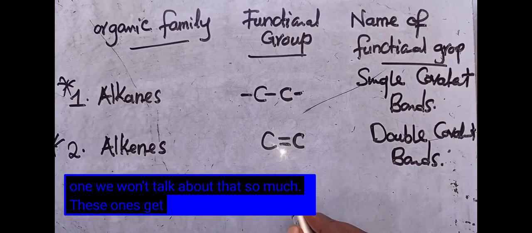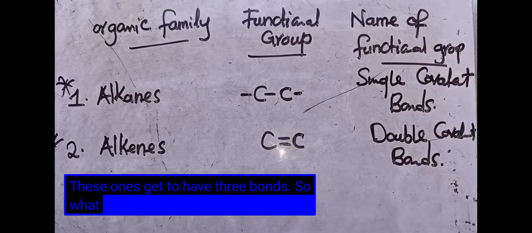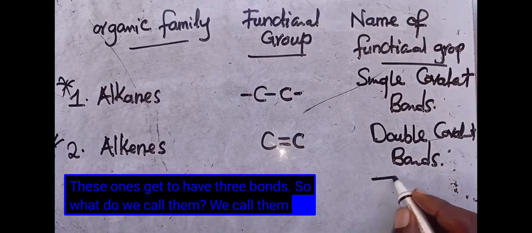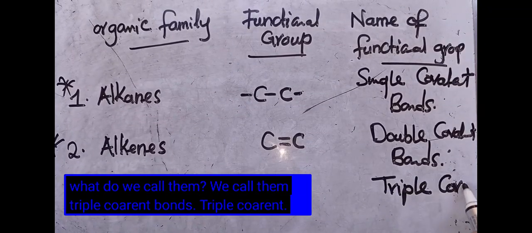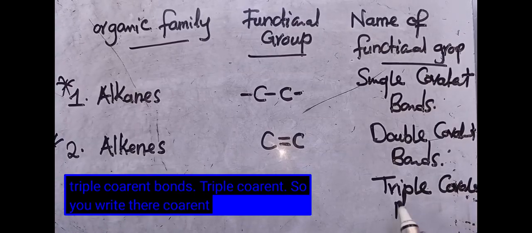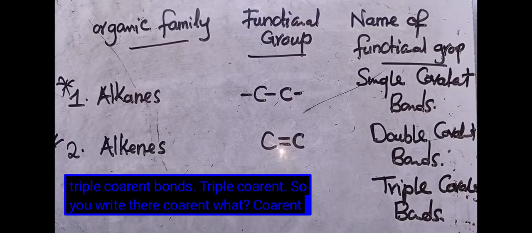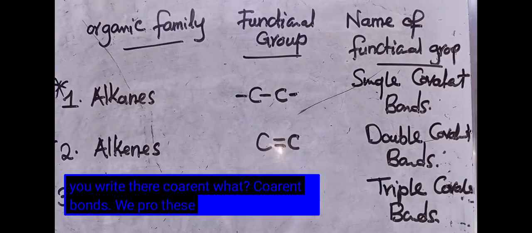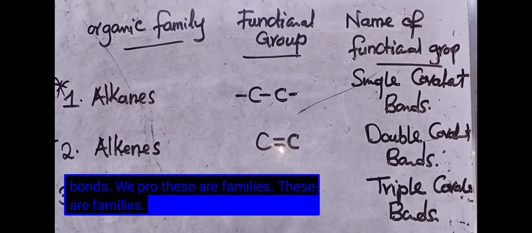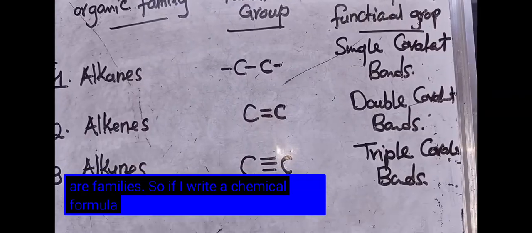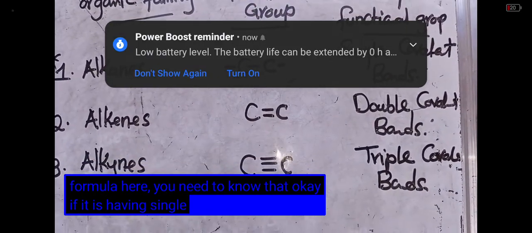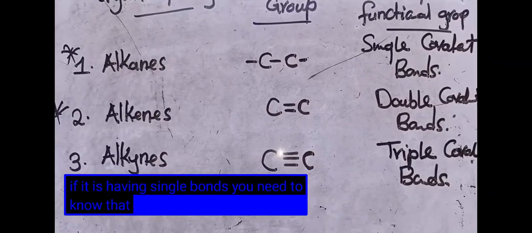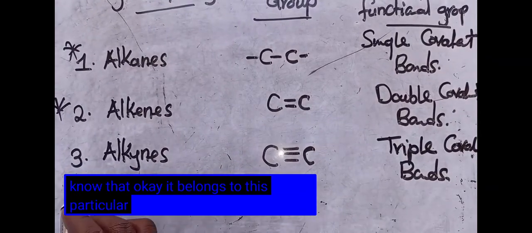These ones get to have three bonds, so we call them triple covalent bonds. We proceed. These are families. So if I write a chemical formula here, and it is having single bonds, you need to know that it belongs to this particular family.